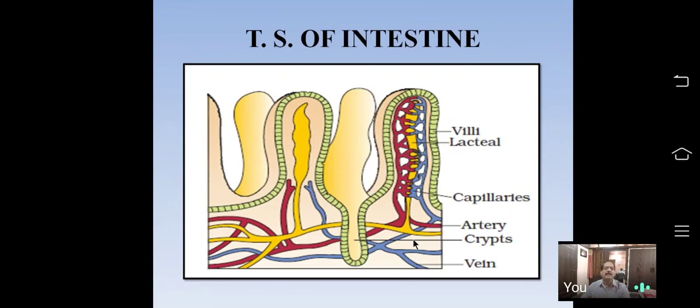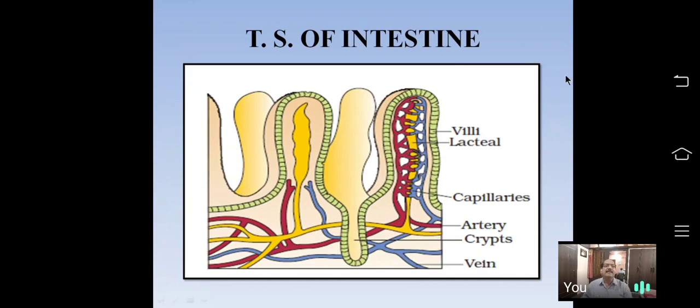In the wall of the small intestine, the layer submucosa. In total, how many layers are there? 4 layers. Which is the outermost layer? Serosa. Which is the second layer? Muscularis. Which is the third layer? Submucosa. Which is the fourth layer? Mucosa. Villi are present in which layer? Mucosa.